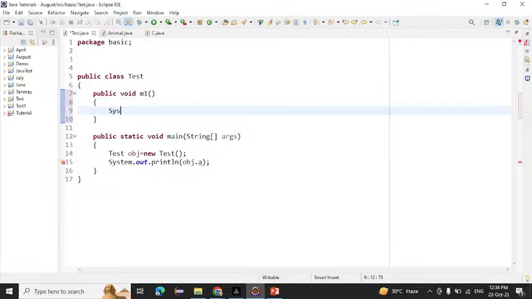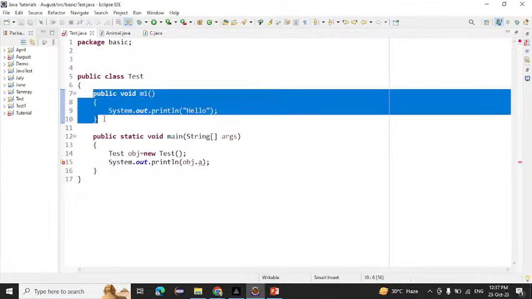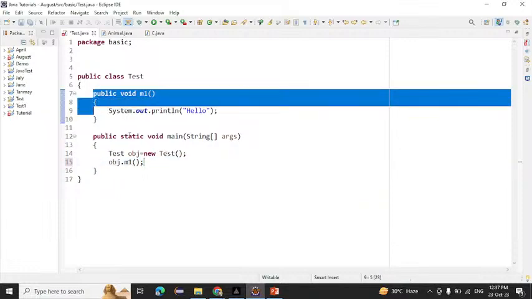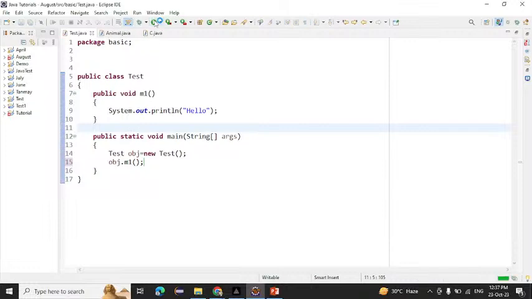Suppose I want to write System.out.println, so simply we will write it here, and we can write hello. Okay, so this is the method. The method will be executed only when we call the method, right? How will we call the method? With the help of an object. So simply we will write object dot m1. And how do we create an object? Class name, object name equals new keyword and the class name. And how do we call this method? With the help of the object, right? If I write object dot m1, hello will be printed on the console. Okay, and suppose if I write anything here, what is this called?